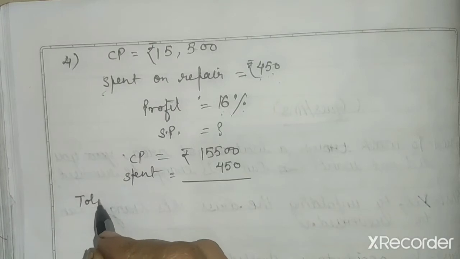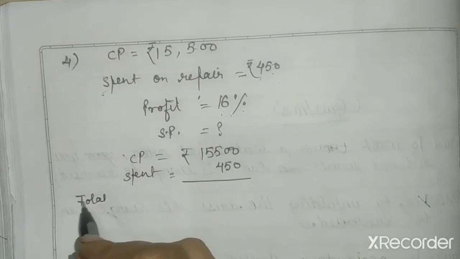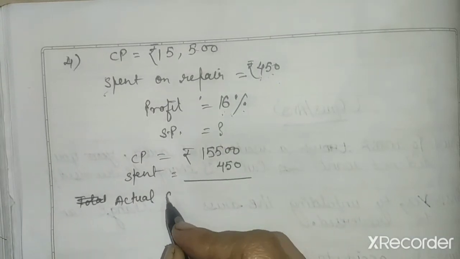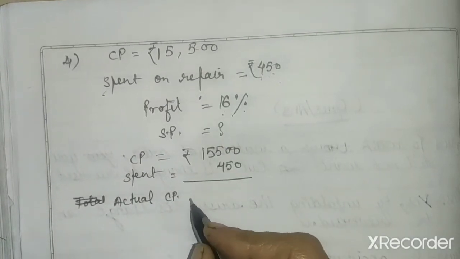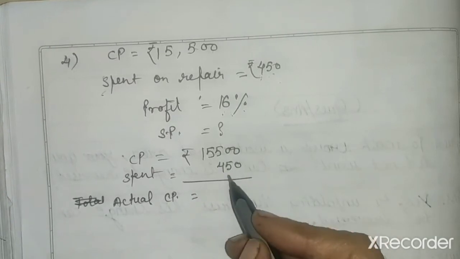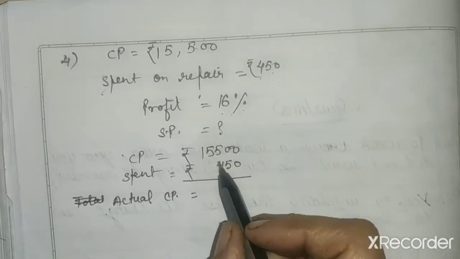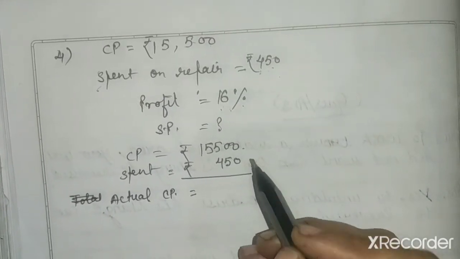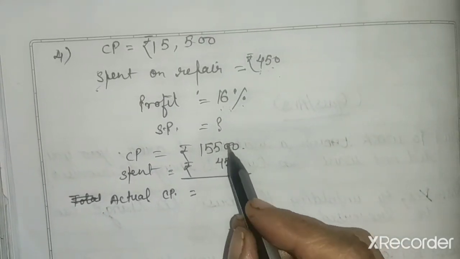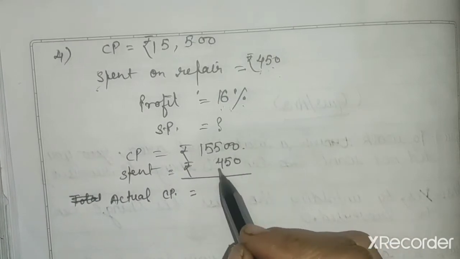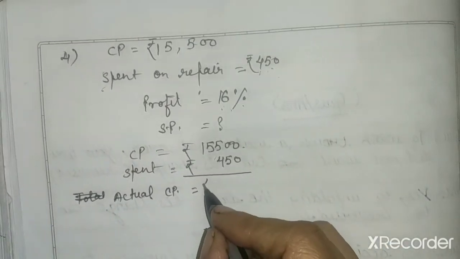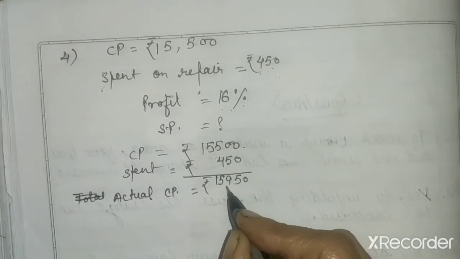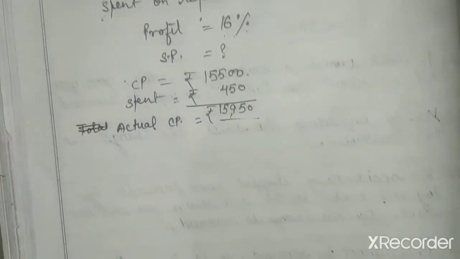Total actual. You have to write actual CP is equal to, because he will include the money. If a shopkeeper buys anything, before buying he is spending some money on it, so obviously he will take these charges also. So actual CP will be 15,950 rupees. So this will be the actual.